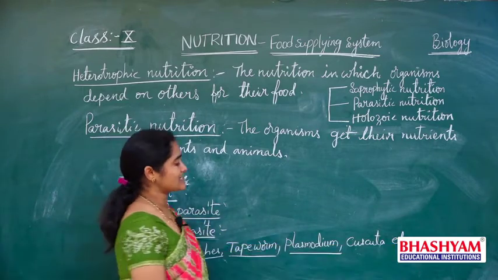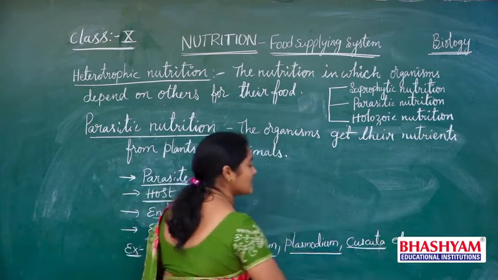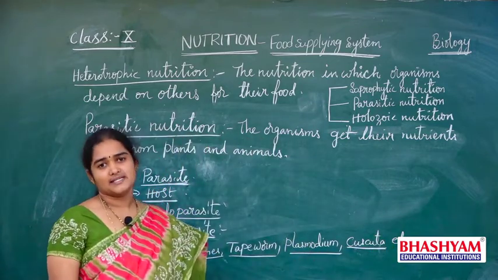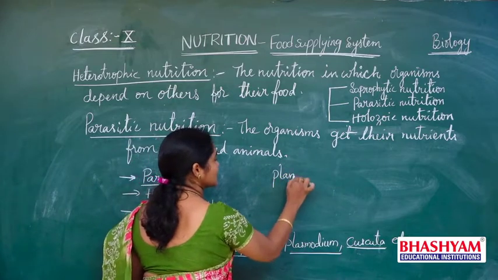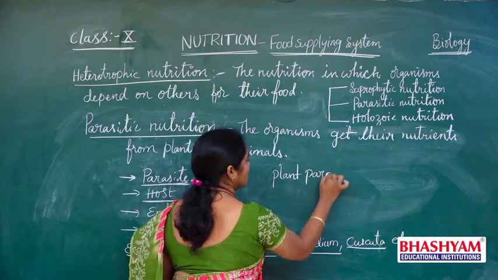Then coming to cuscuta. Cuscuta is a plant parasite. Here it is very important. What is a plant parasite? Cuscuta.